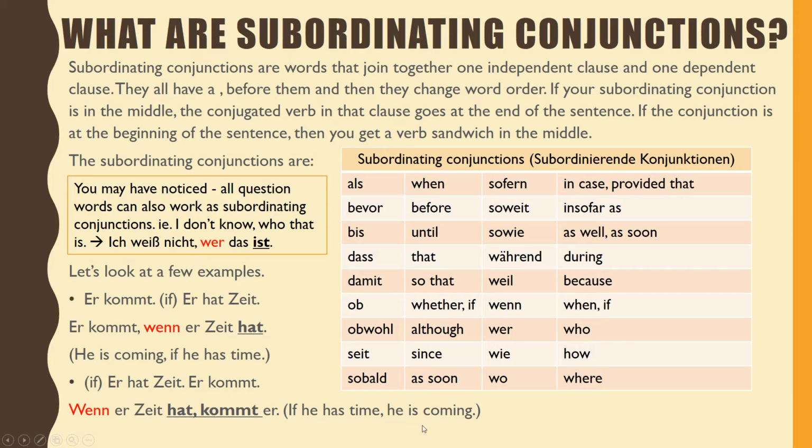I call this a verb sandwich. To me, this means that the verbs like hat and kommt are bread, and the cheese of your sandwich is that comma, a verb sandwich, right in the middle of your sentence.